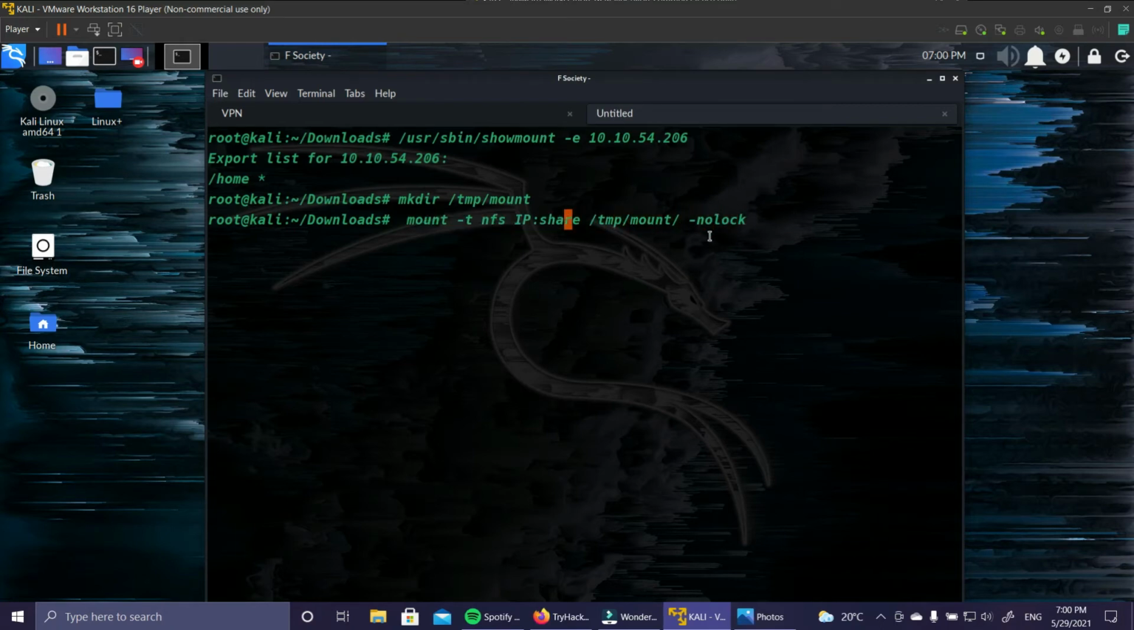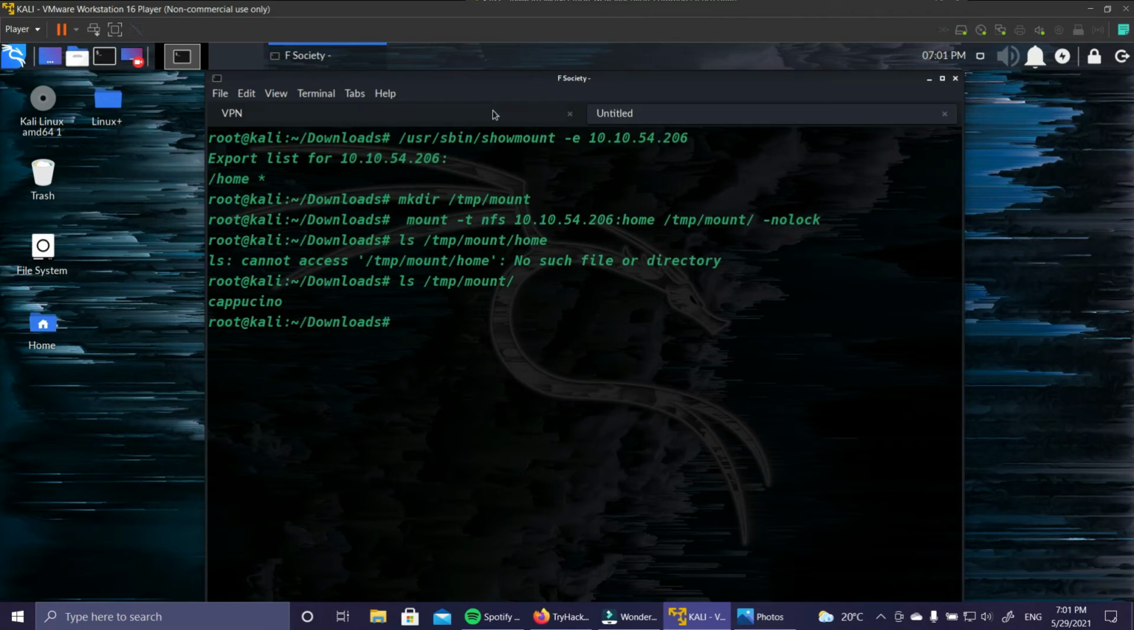So our NFS IP is 10.10.54.206 and our share is home. We are going to mount this on temp/mount with the nolock option, and let's wait for a couple of seconds. Okay, it's completed. I think the directory is mounted, so we can list all the files inside the directory. Okay, inside temp/mount, this is the name of the folder, which is cappuccino.